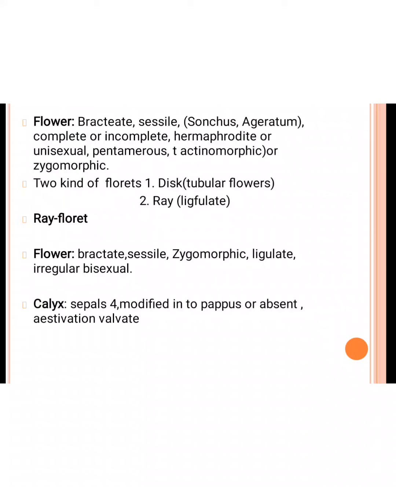In some rare plants the sepals are 4 in number, but in most cases they are modified into pappus or absent. Pappus means the sepals are modified into a large number of hair-like structures, so it is called the pappus. The calyx is modified into hair-like structures called the pappus, and the calyx estivation is valvate type.